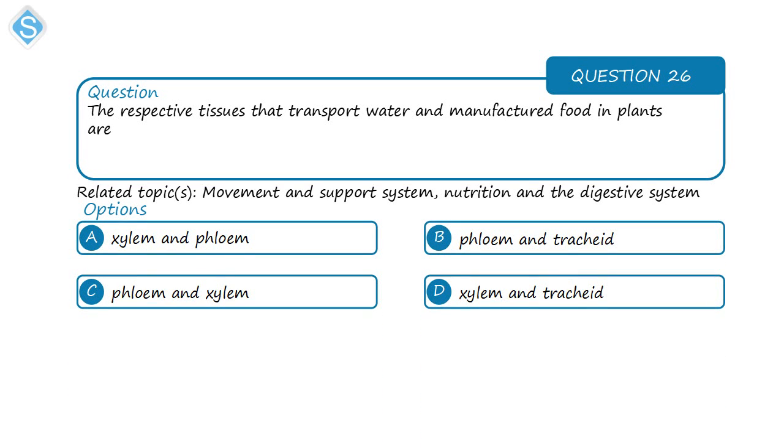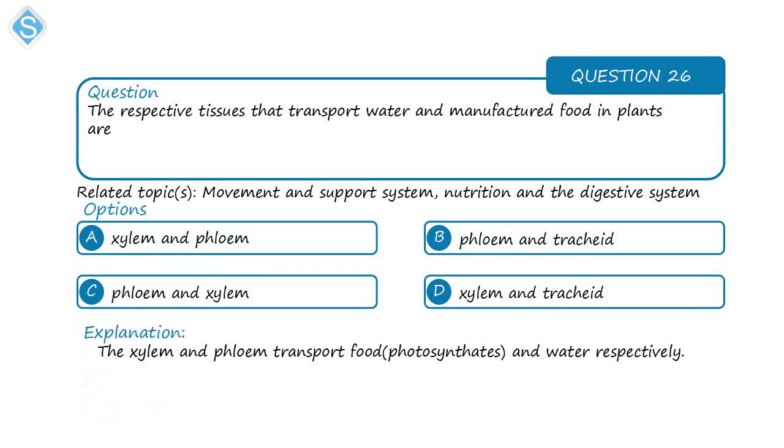Next, on movement and support system. The respective tissues that transport water and manufactured food in plants are: the xylem transports water, while the phloem transports photosynthate, the manufactured food from photosynthesis. So we have xylem and phloem. Now in questions like this, you need to note the order. In the question we have transport water, then manufactured food.